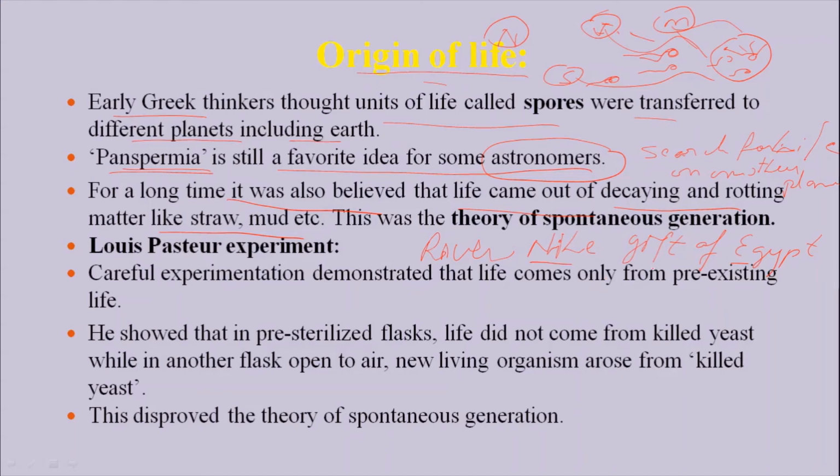The people of Egypt believed that the Nile river, or the surrounding soil or banks, had too much moisture and contained a large amount of microbes, and from those microbes life originated. But Louis Pasteur's careful experimentation demonstrated that life comes only from pre-existing life. With his experiment, Louis Pasteur completely discarded the above ideas, and he explained that life comes from life which is already present.